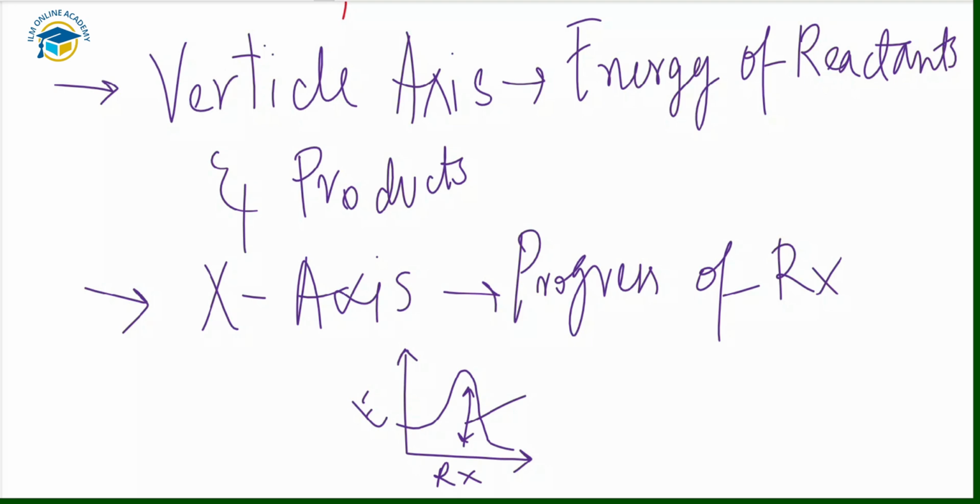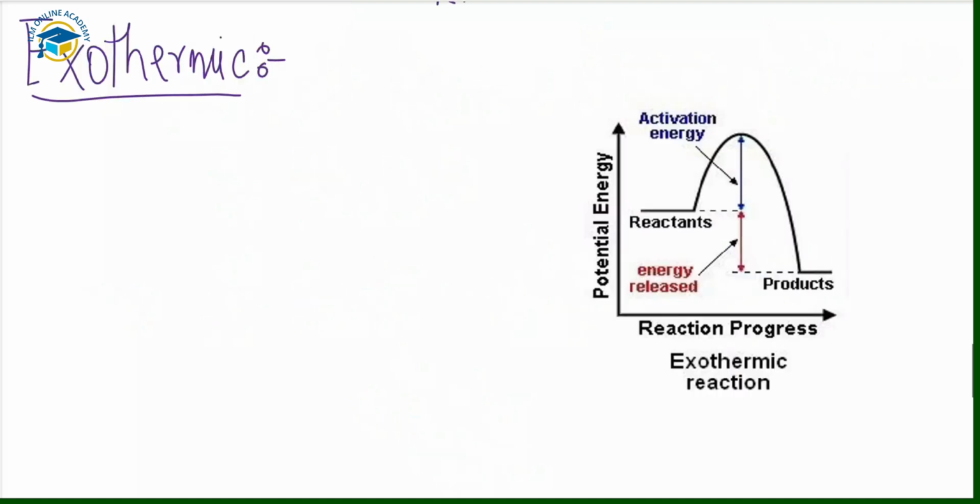Now we'll talk separately about the pathway diagrams, first for exothermic and then for endothermic reactions. Let's start with the exothermic reactions. This is the energy pathway diagram for the exothermic reaction. As you can see, we have the x-axis and the y-axis. On the y-axis we have the energy of the reactants and the products, and on the x-axis we have the reaction progress for the exothermic change.